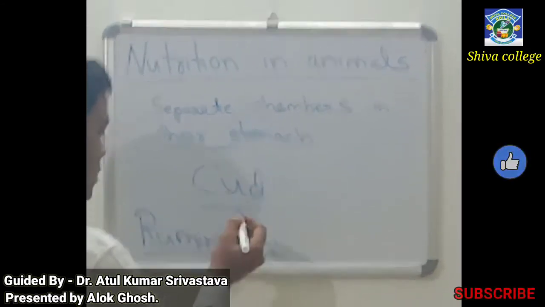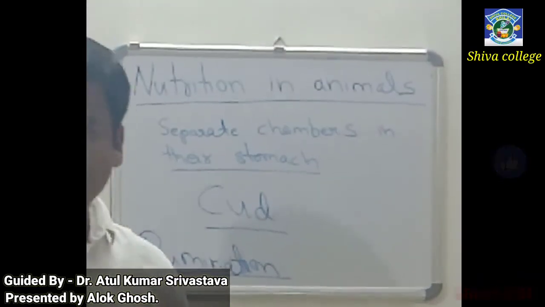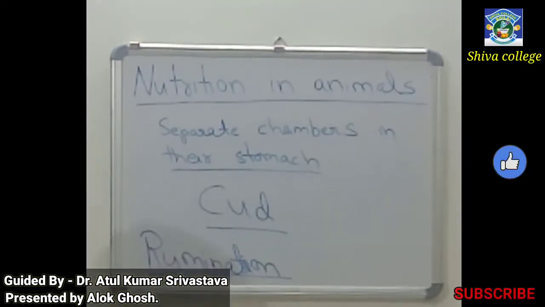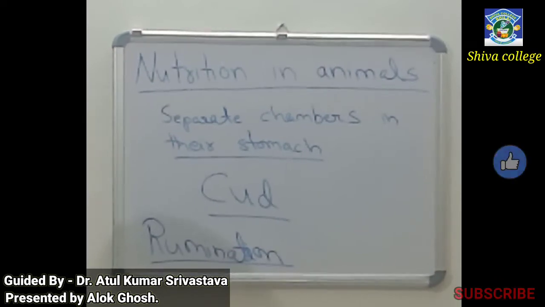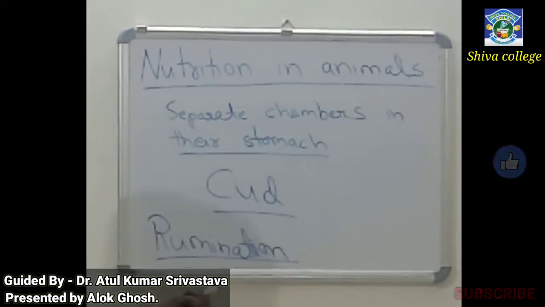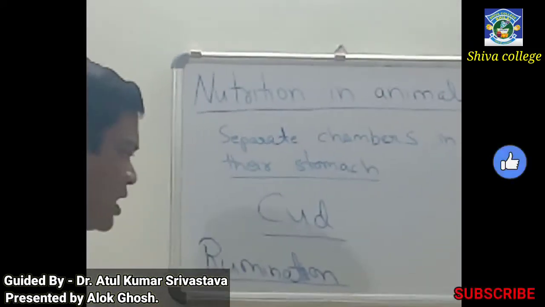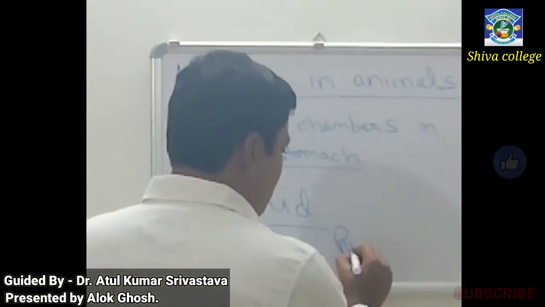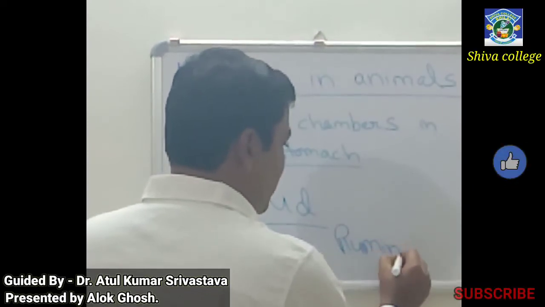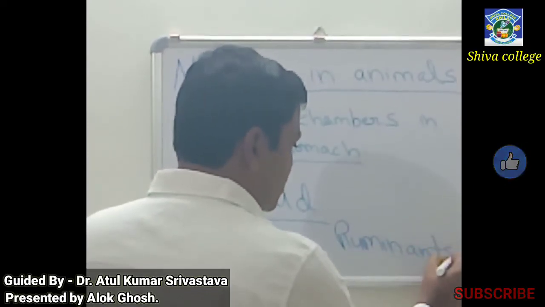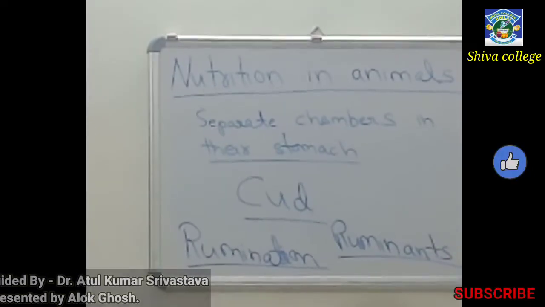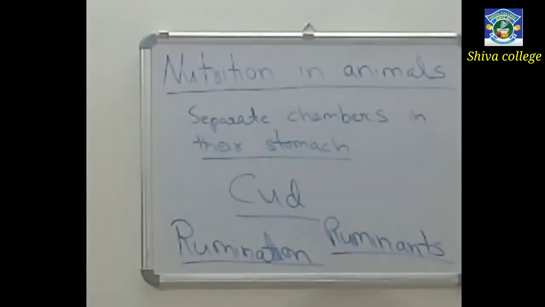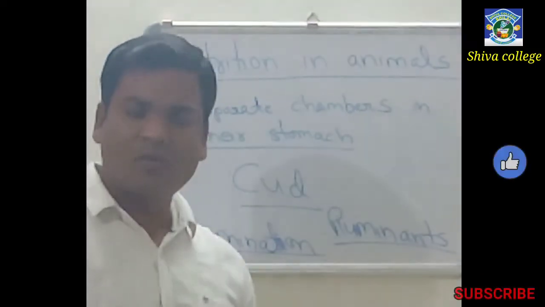So what is rumination? Rumination is a process where the partially digested food, that is cud, after some time returns back to the mouth of the animal. Those animals are called ruminants. So cow and goat, these are all ruminants, and they involve the process of rumination.